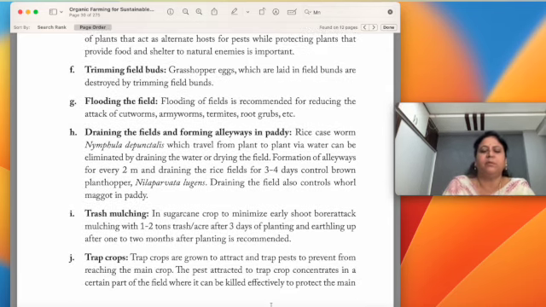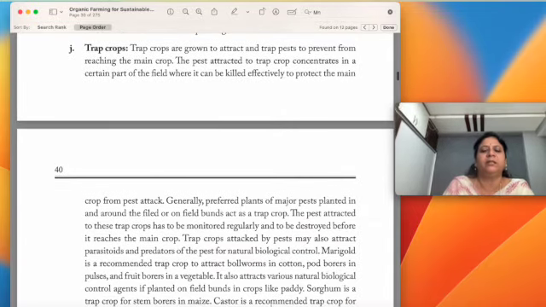Trap crops, you all know the trap crops. If a farmer has the patience to observe the trap crops and destroy the pest on the trap crops, a farmer has to go for the trap crop. Otherwise, should not. Otherwise, the pest, after attacking the trap crop, moves to the main crop. Marigold is a very well recommended trap crop for the bollworms in cotton and other pulses.